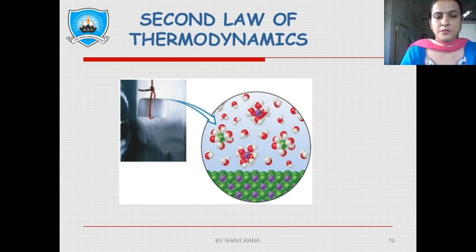The processes can be easily done. They have enough energy and enough entropy, disorderedness, to make the reaction happen. So for a reaction to occur, the del G value must be negative. If the del G value is positive, then the reactions are non-spontaneous, not favorable to occur. We cannot achieve the products from reactants easily.